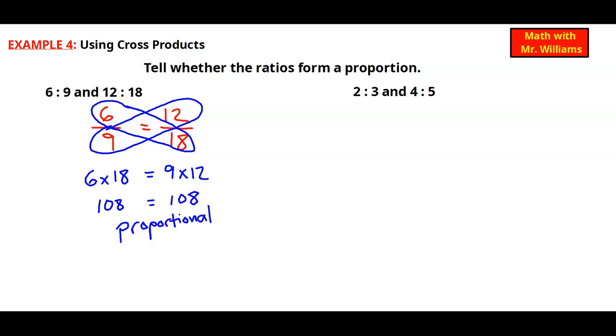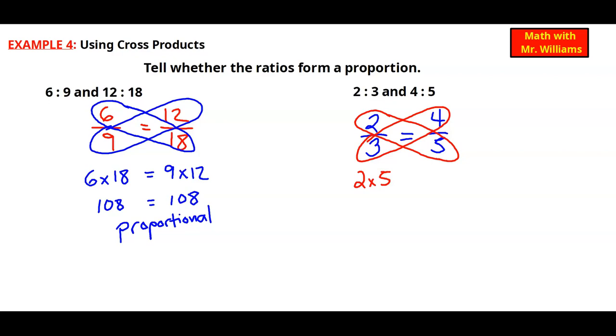All right, on to the second one. We have 2 to 3 and 4 to 5. Let's draw our Band-Aid or butterfly effect. Let's do 2 times 5, and that should equal 3 times 4. 2 times 5 is 10. 3 times 4 is 12. These are not equal. So these two ratios are not proportional.